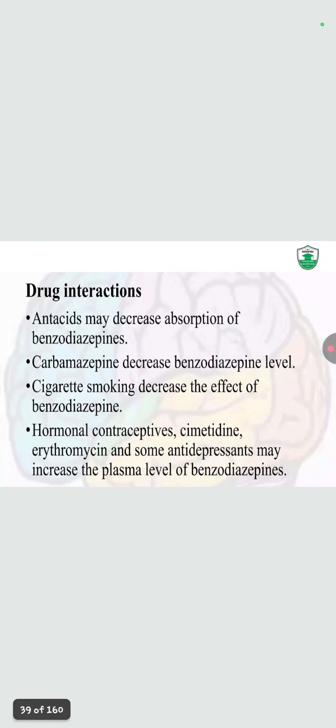Now the drug interactions. Antacids decrease the absorption of benzodiazepines. Carbamazepine decreases the benzodiazepine level. Cigarette smoking decreases the effect of benzodiazepines, and hormonal contraception, cimetidine, erythromycin, and some antidepressants may increase the plasma level of benzodiazepines. Whenever we talk about drug interactions, we have to look that the plasma level should not be very high and should not be very low. They should be in a therapeutic range.